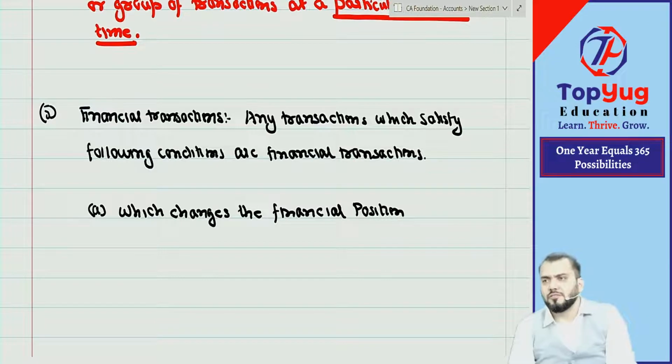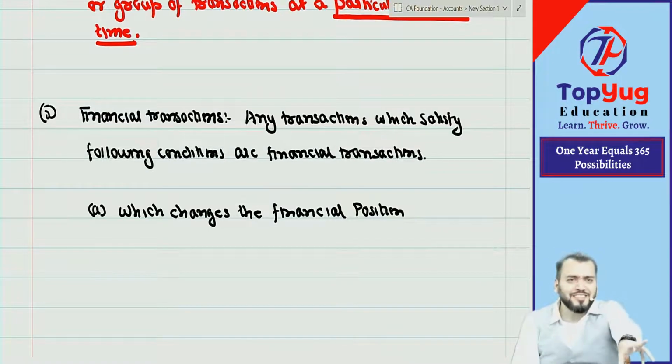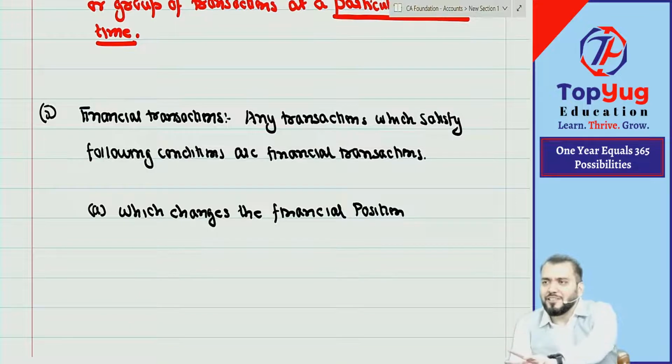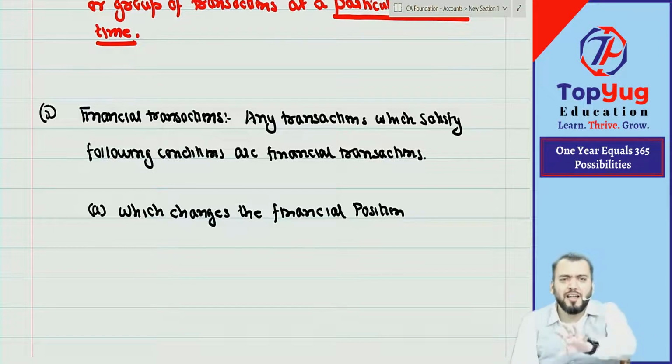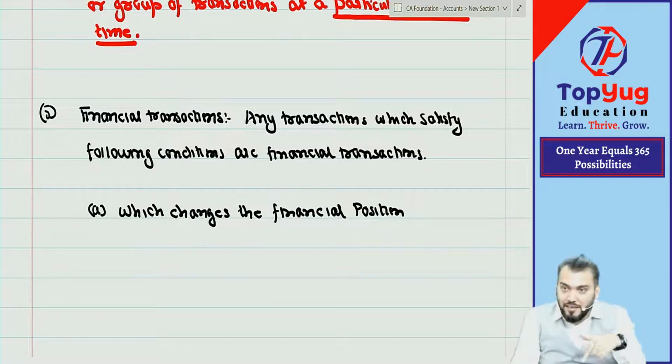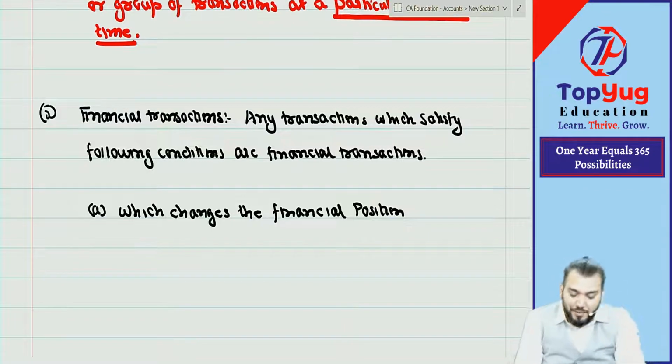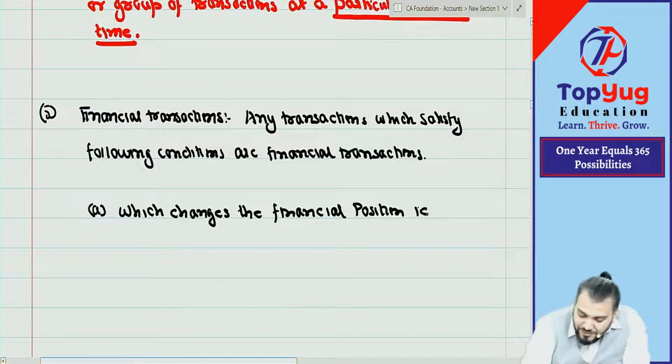Financial position. One new term came. Financial position means position of assets and liabilities. I hope you all know assets, I hope you all know liabilities, but until I come to assets and liabilities, let us understand whatever you know. So financial position means position of assets and liabilities. Are you getting what I am saying?